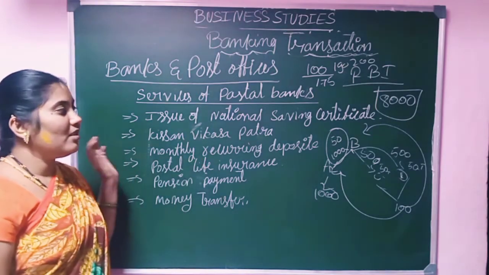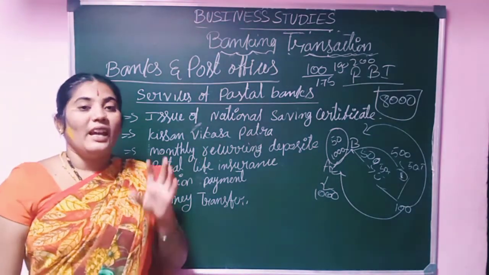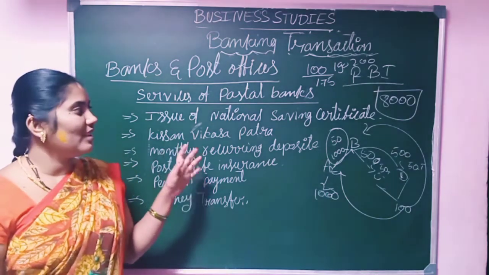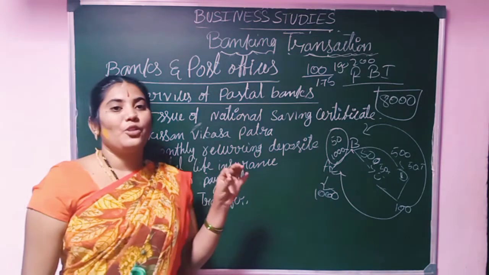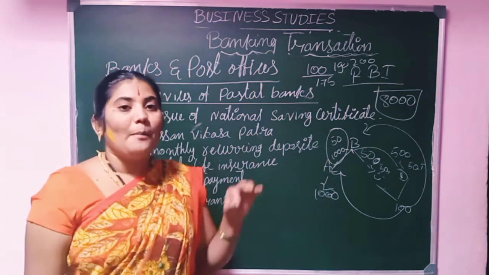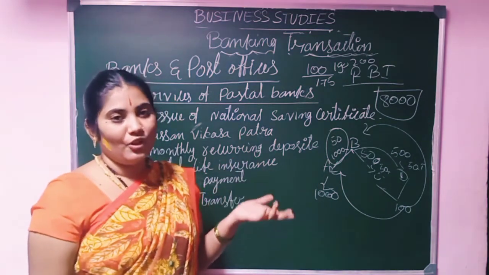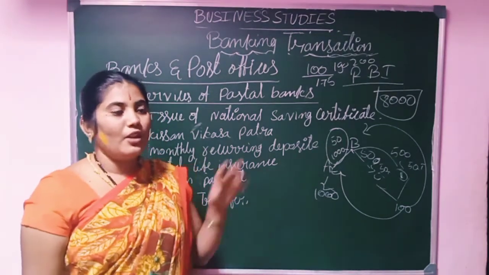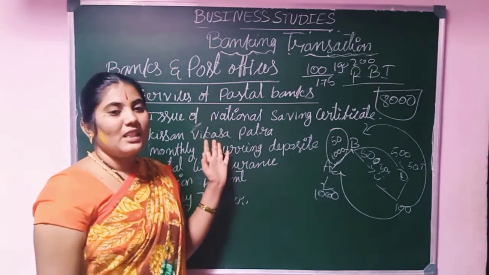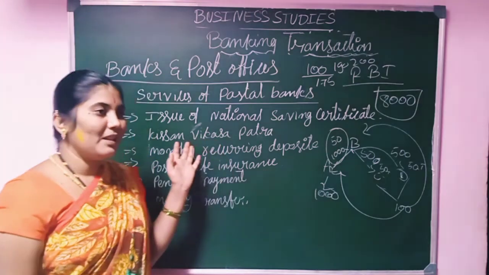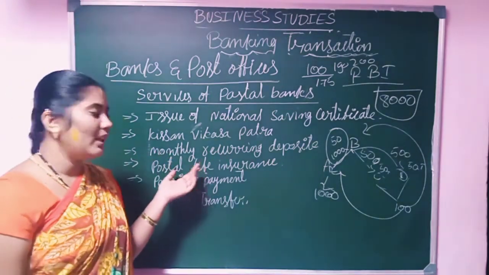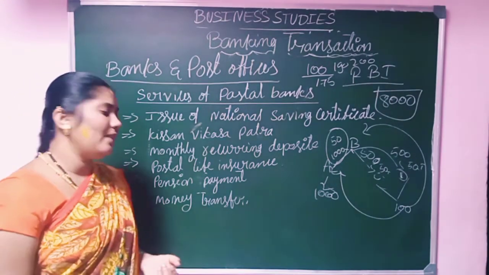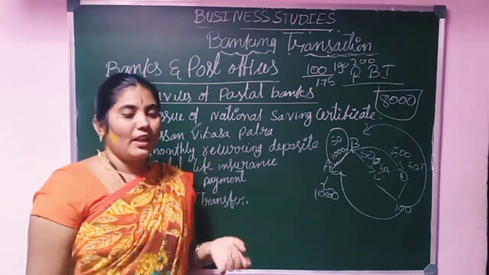Listen carefully, because there is no such question in your textbook exercise. What are the services of the postal bank? This type of question is not in your textbook, but it is an applied question, a middle question. They may ask what are the services of the postal banks. You should write: it provides NSCs, Kisan Vikas Patras, then the monthly recurring deposit, postal life insurance, pension payment, money transfer. You should write all these points.